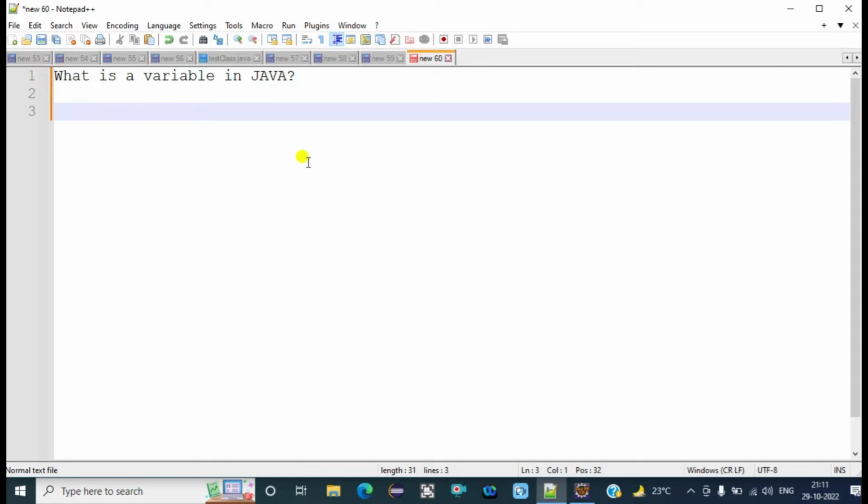Okay, so if we talk about variable, a variable is a container which holds the value while the Java program is executed. So we can say that a variable is a type of container which holds the value while the Java program is executed.